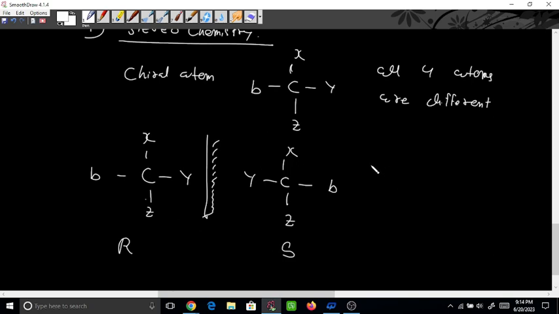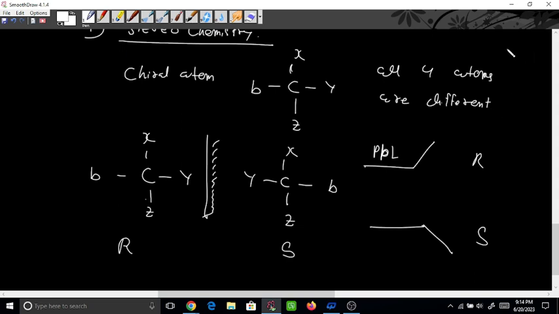Optical activity means, if you take plane polarized light and pass it through this molecule, it will turn in this direction for R. But if you take this other molecule and pass plane polarized light, it will turn in this direction, left. So that is S. It can turn right or left, both will turn in different directions. This is what optical activity is, with plane polarized light, PPL. Until now it is okay.